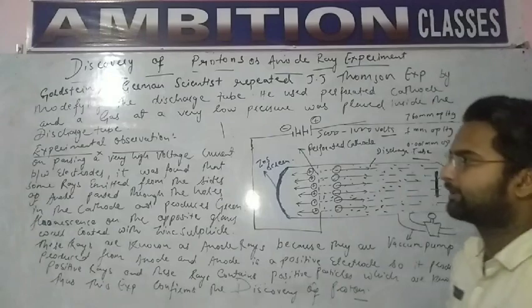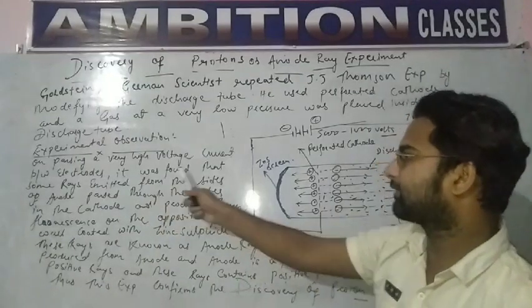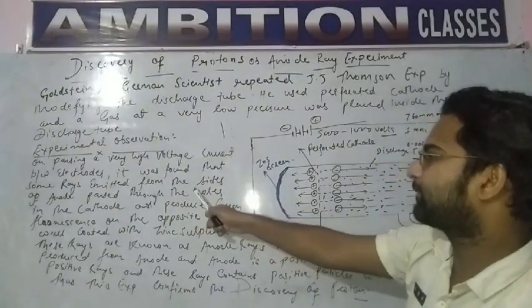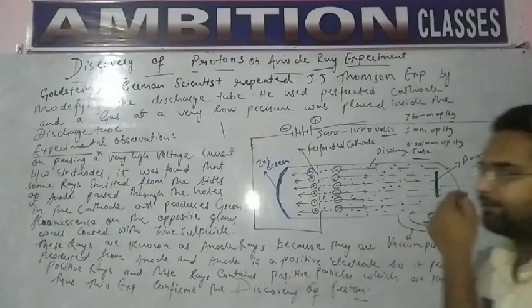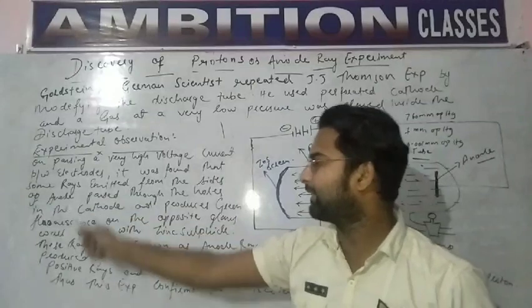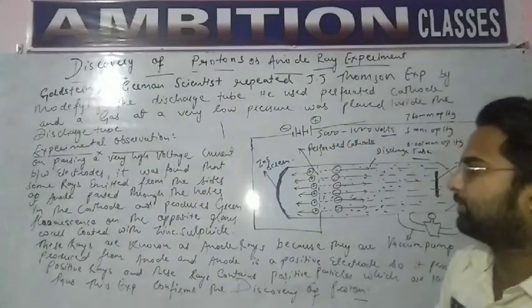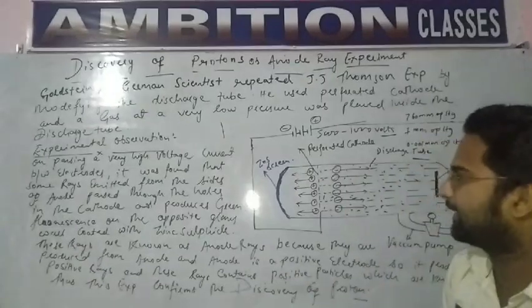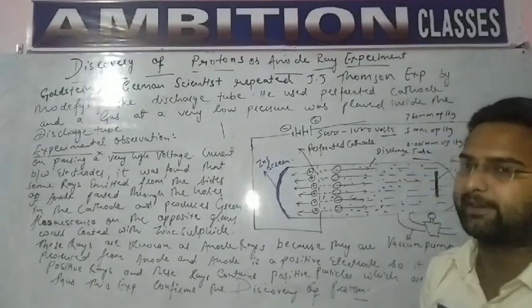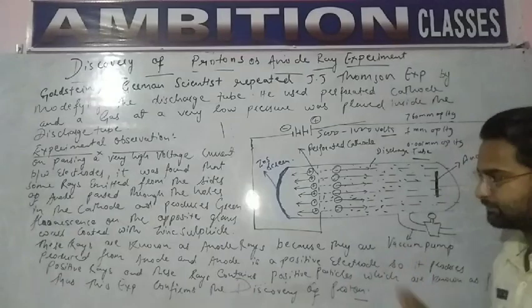At near about 10,000 volts between the electrodes, it was found that some rays are emitted from the sides of the anode and pass through the holes in the cathode, and produce green fluorescence on the opposite glass coated with zinc sulfide. Okay, let me explain.